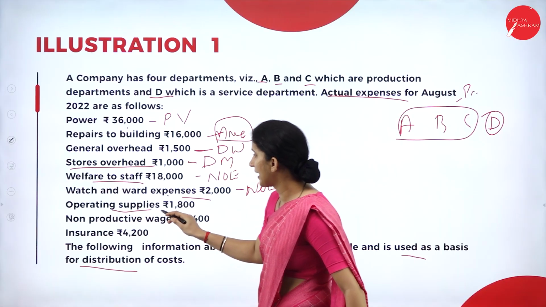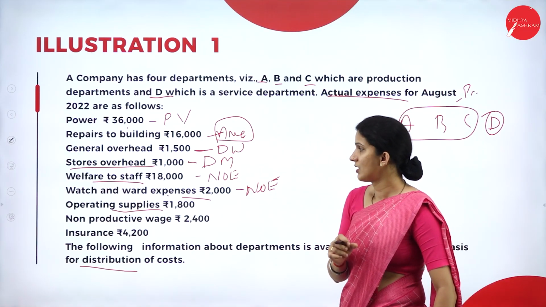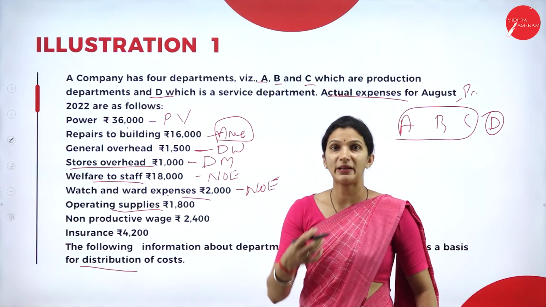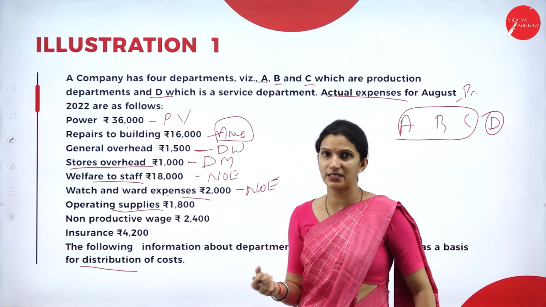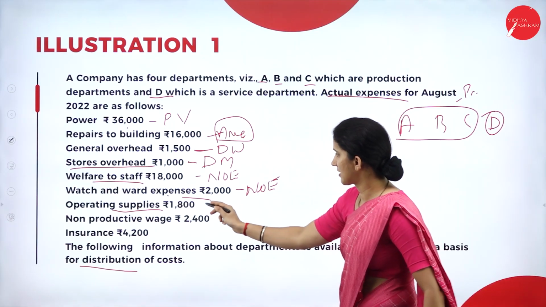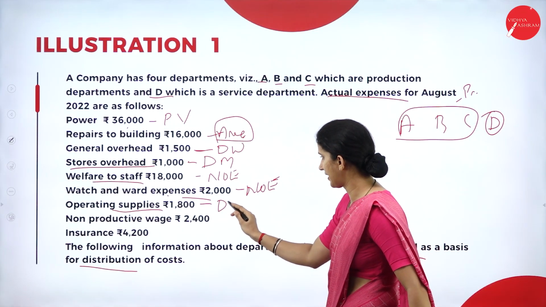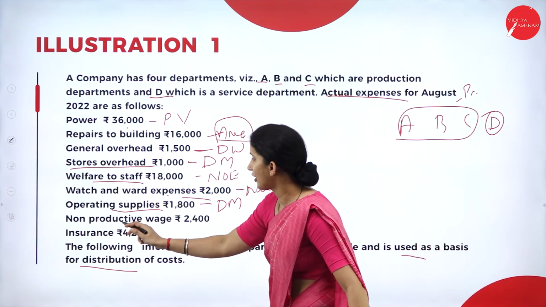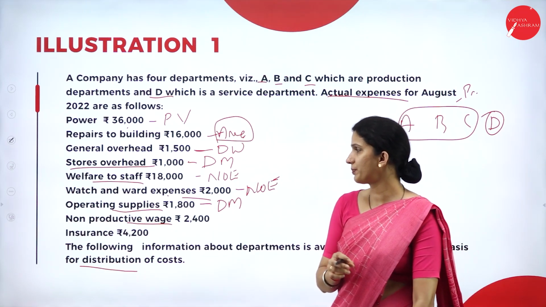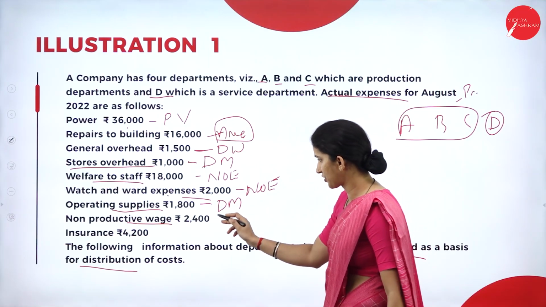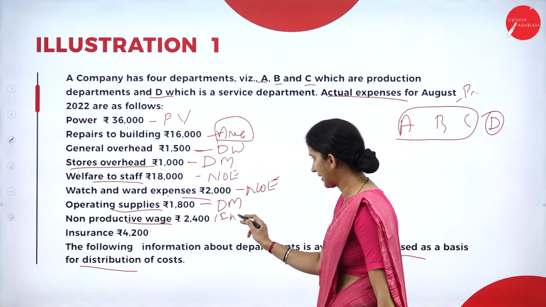Then we have operating supplies. Operating supplies means all the material related or indirect material which is needed for operating or manufacturing. So for this one we will take the direct material as the basis. Then non-productive wage. Non-productive wage means the indirect wage.